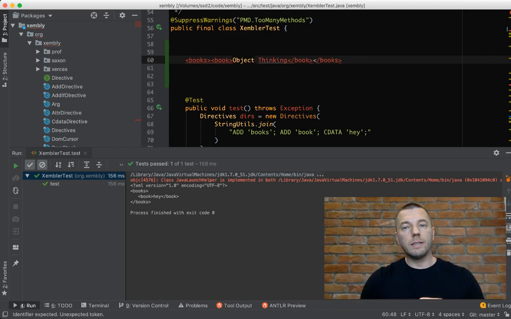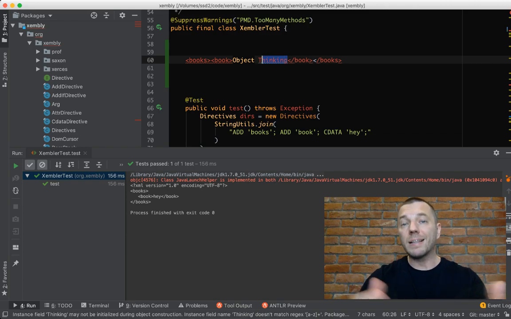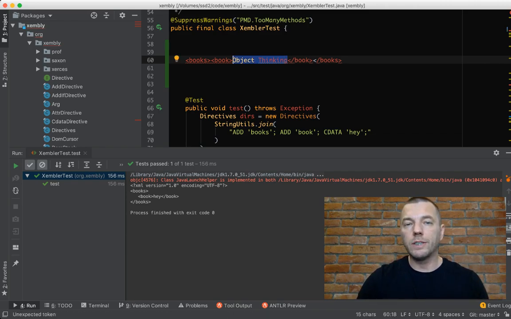The XML is the way we present data, and we mix data and metadata. So we mix the information about the data together with the data. Object Thinking is the data, and meta information is the information about the data, like the name of the element, which is book, the name of another element, which is books, and it's very hierarchical. The XML is a very hierarchical structure.